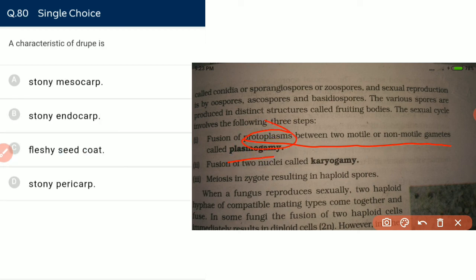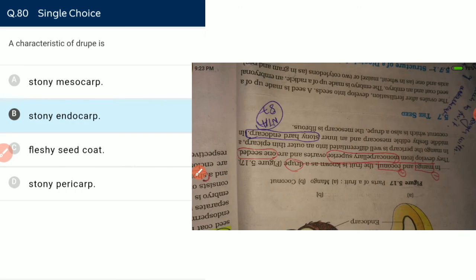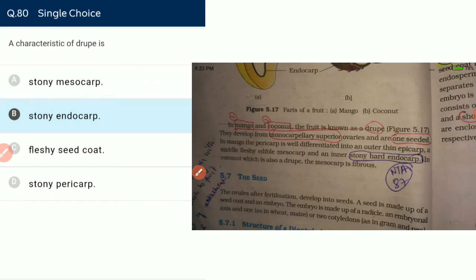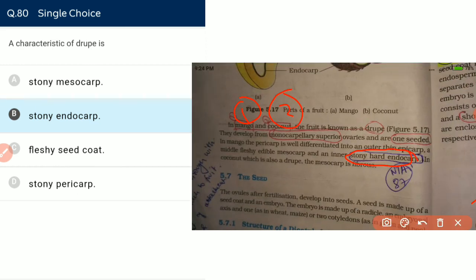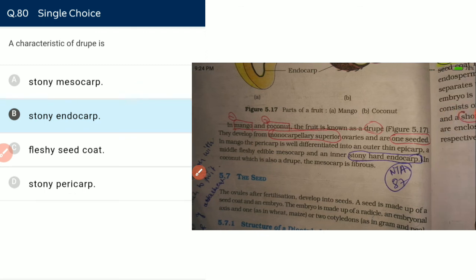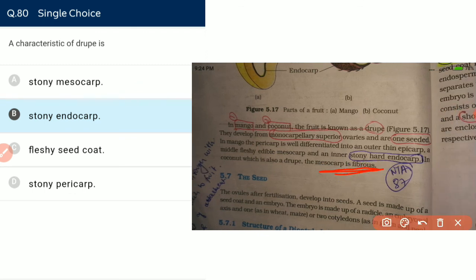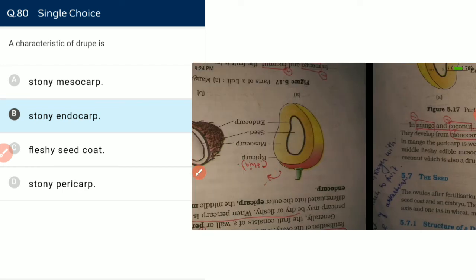A characteristic of drupe fruit is that the endocarp is stony. We have two main examples of drupe fruit. One is mango, where the edible part is the mesocarp, and the second is coconut, where the edible part is the endosperm. We have a stony endocarp. In coconut the mesocarp is fibrous, but in mango it is fleshy and the edible part.